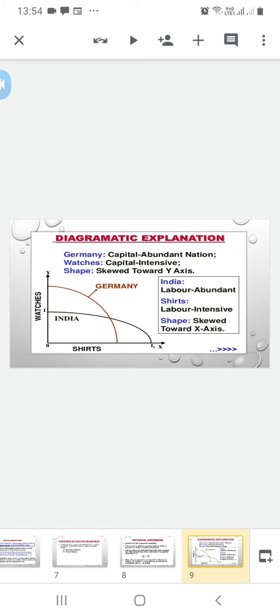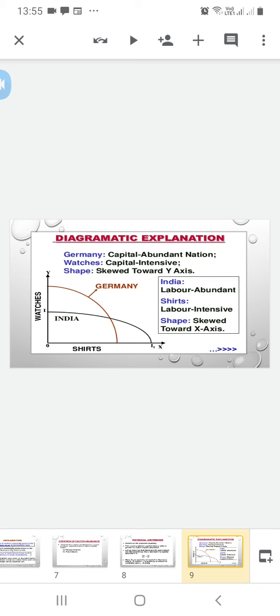We can explain this with the help of this graph. Germany is a capital abundant nation and uses a capital intensive technique, with watches and shirts on the axes. For watches they are using the capital intensive technique, for shirts they are using the labor intensive technique.